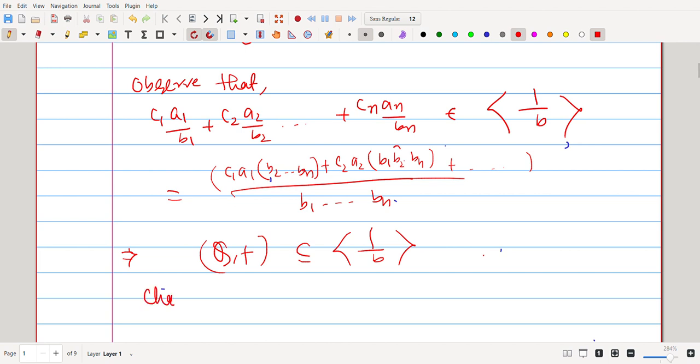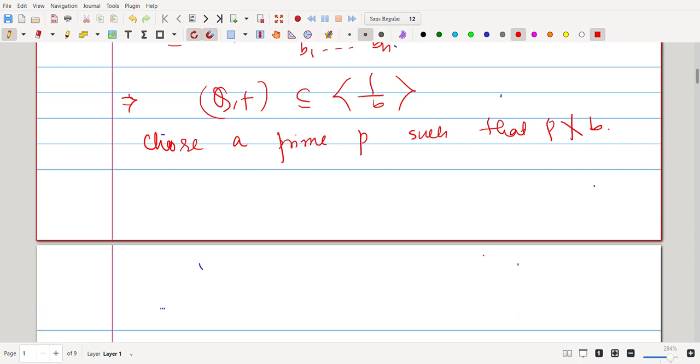Now choose a prime P such that P doesn't divide B. You can do that because there are infinitely many primes. By definition, 1/P also belongs to Q plus.